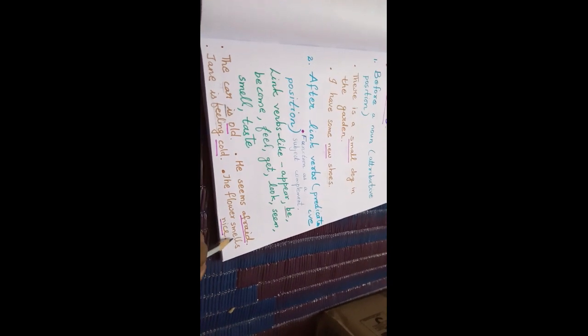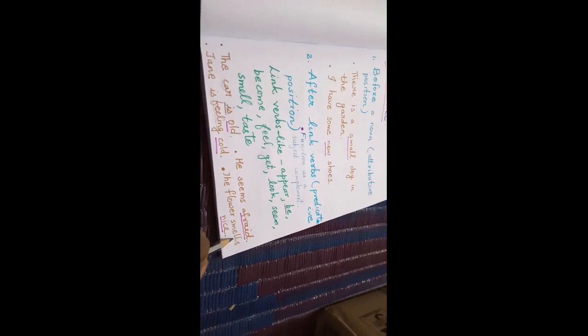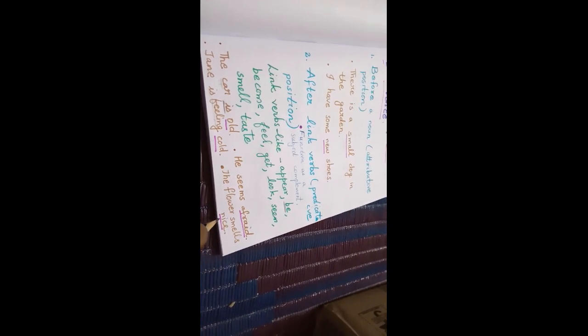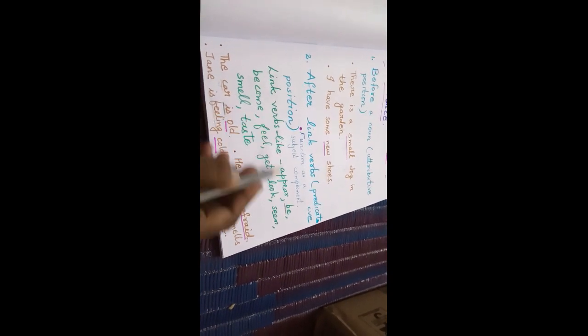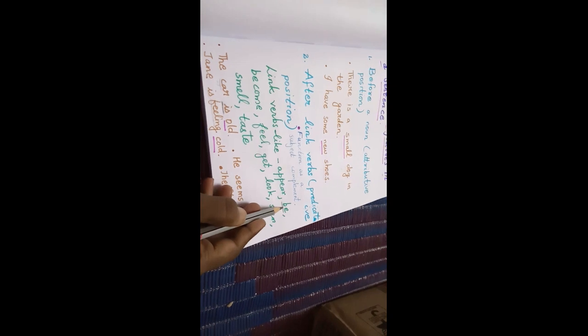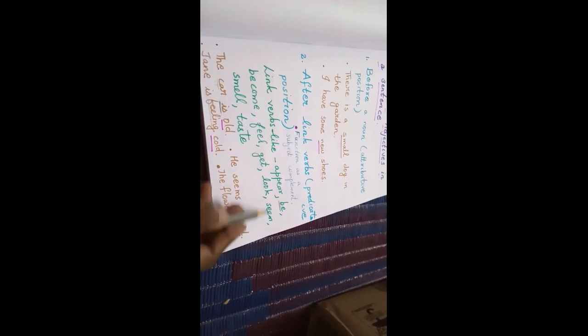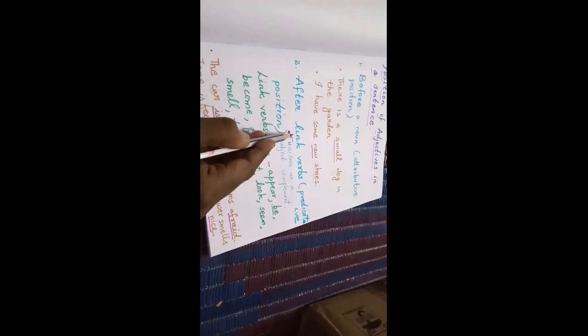Jane is feeling cold. Feel comes in is feeling, continuous. So after that only the adjective word is written. The flower smells nice. The link verb is smells. After that only the adjective is written. So put it in your mind. Whenever you have link verbs appear, be forms, don't forget become, feel, get, look, seem, smell, taste, kindly write your adjectives after the link verbs.